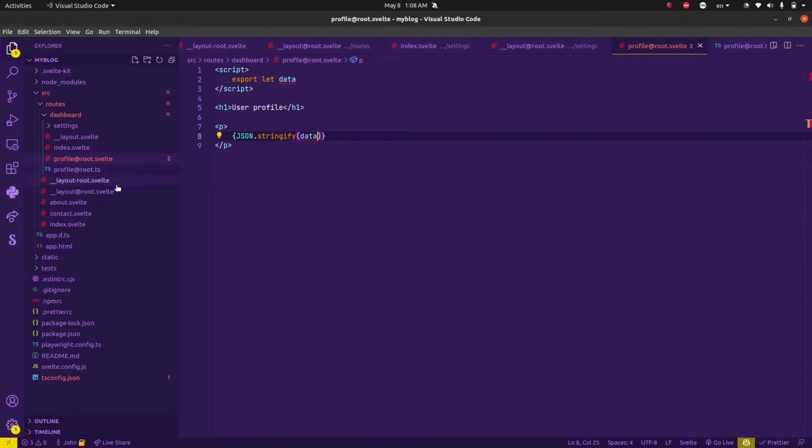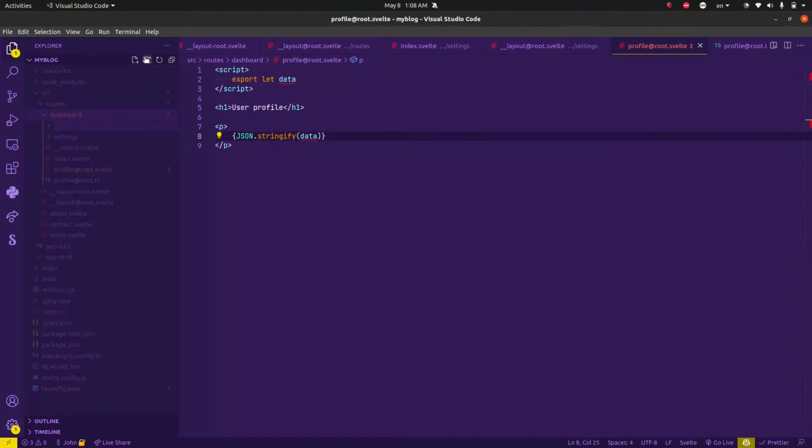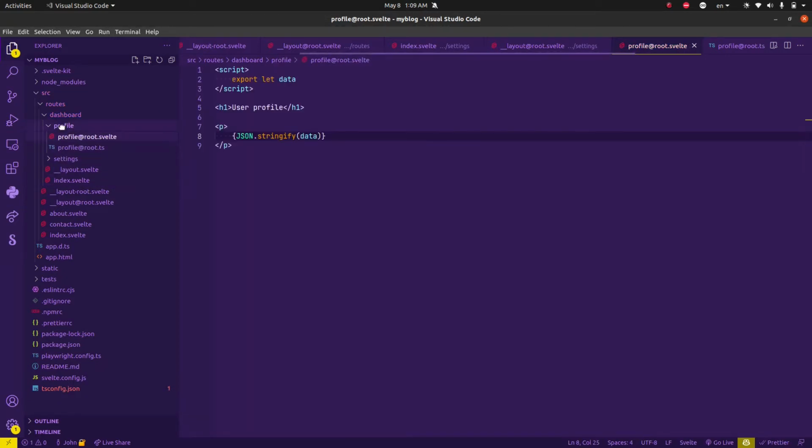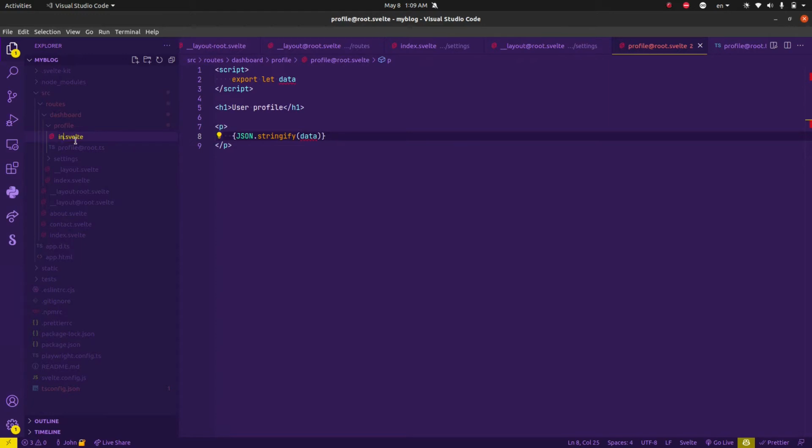So a way to get around this is to create a folder. So we'll create a new folder and name this profile. Then within that profile, let's just copy this and this. Let's move it into our profile, and we might as well rename this to index.